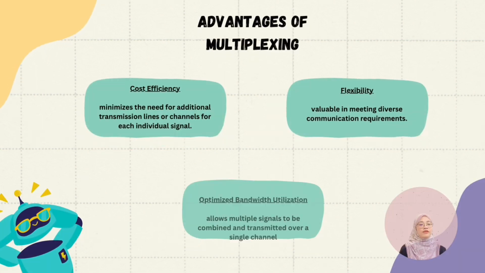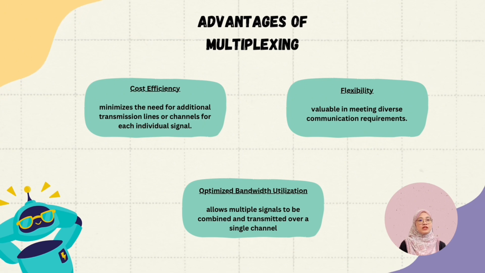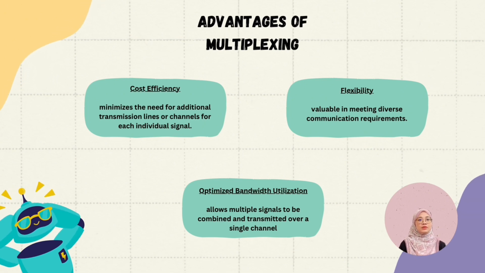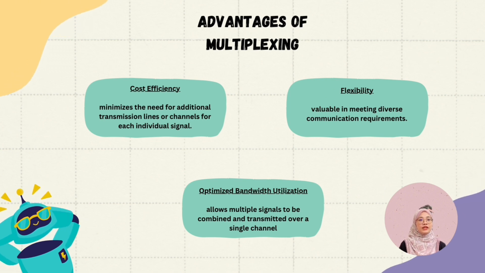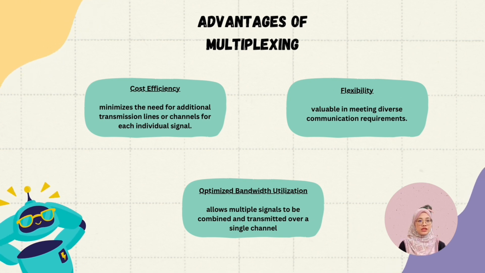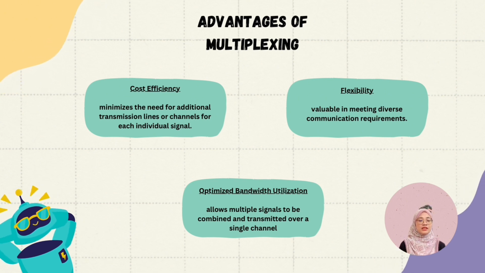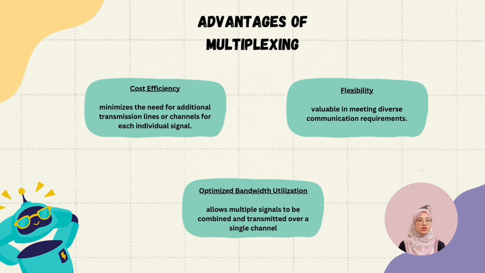Let's move forward to the advantages of multiplexing. Firstly is cost efficiency. Multiplexing helps reduce the overall cost of infrastructure. It minimizes the need for additional transmission lines or channels for each individual signal. Next is flexibility. Multiplexing provides flexibility in combining different types of signals such as voice and data over the same transmission medium. And the last one is optimized bandwidth utilization. The efficient use of bandwidth is crucial in telecommunications, where optimizing the use of available resources is essential.